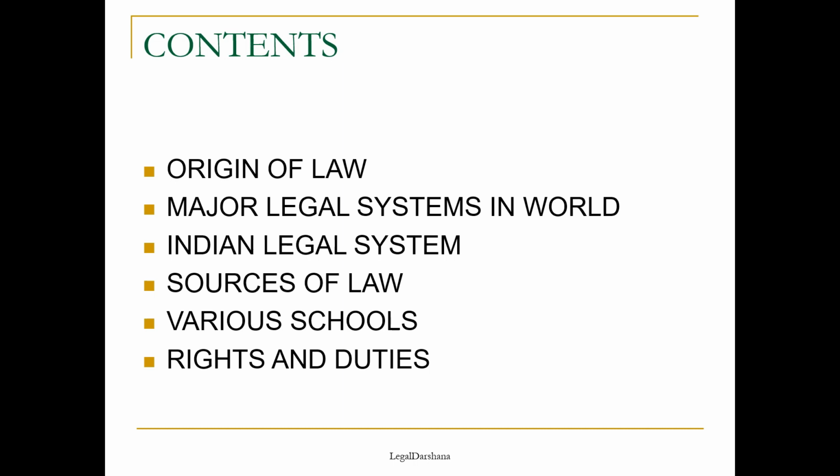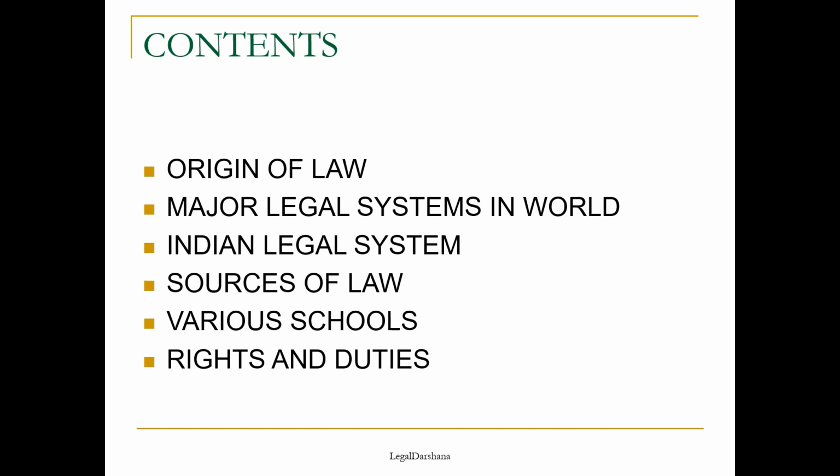Sources of law. From where does law come from, like what was the origin, as we will be studying in our first topic. So, sources of law: there are primarily three sources of law: the customs, the precedents, and the legislature, which enacts the laws or makes the laws.